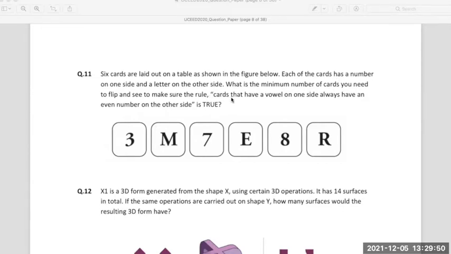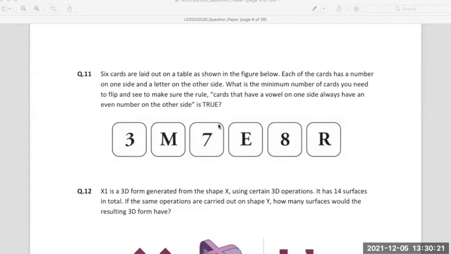So we have to prove this rule with the bare minimum flips: cards that have a vowel on one side always have an even number on the other side. Please note, it is not given that the opposite is true, that even numbers will have vowels on the other side. That is not something we have to establish, nor is it given as true.